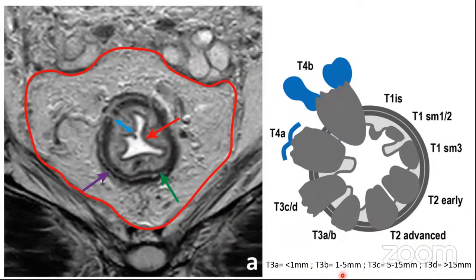Now this is very important because once a tumor is T3, that is, it has gone into the mesorectum, it becomes an indication for neoadjuvant treatment. And there is some discrepancy. If you look at the NCCN guidelines, the NCCN guidelines will say that all T3 patients should be treated with neoadjuvant treatment. Whereas the European guidelines will say that T3A can be taken up directly for surgery, whereas T3 beyond, that is when it is more than 1 mm in the mesorectum, they should be taken up for neoadjuvant treatment. So one should understand these substages of the T3.